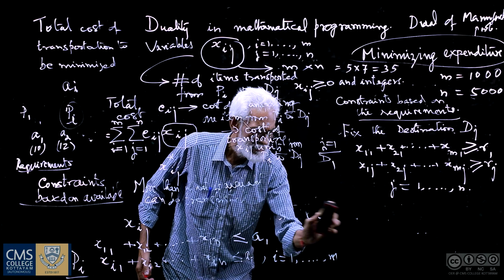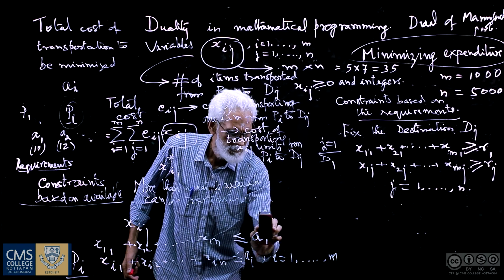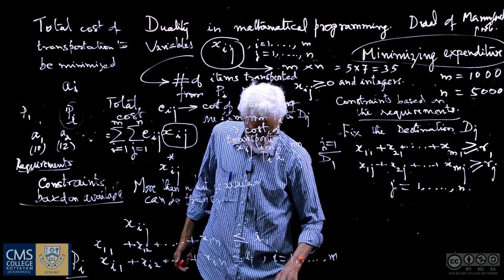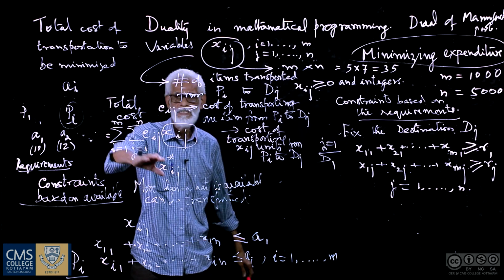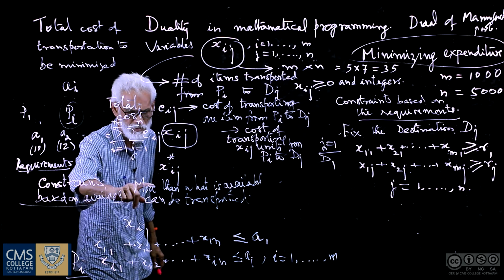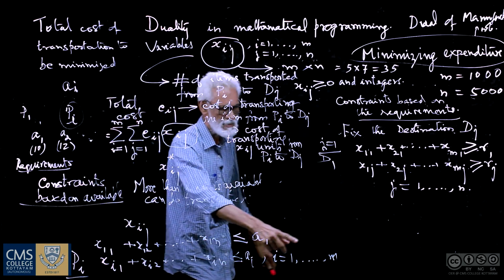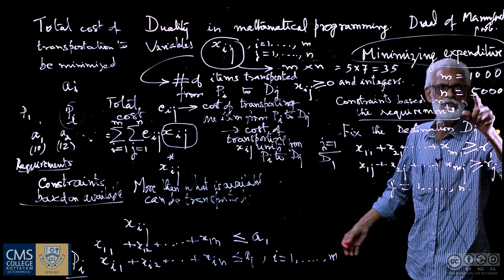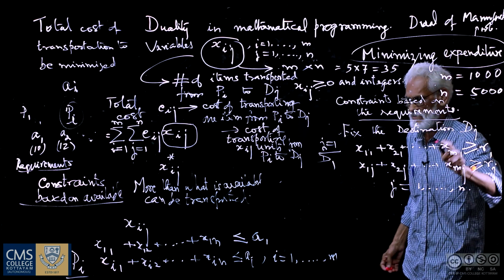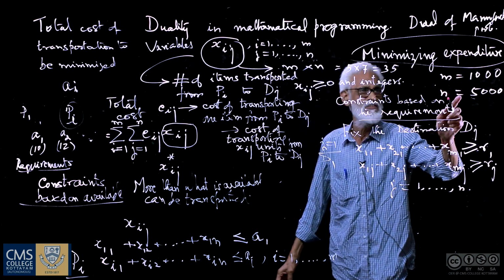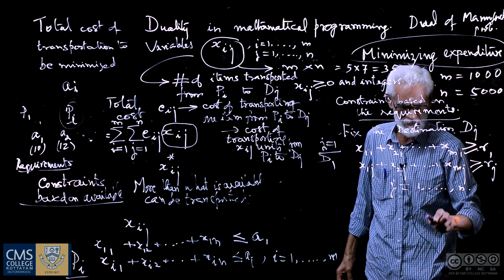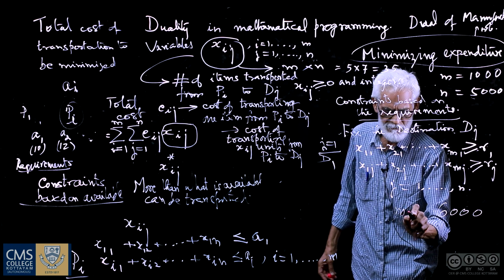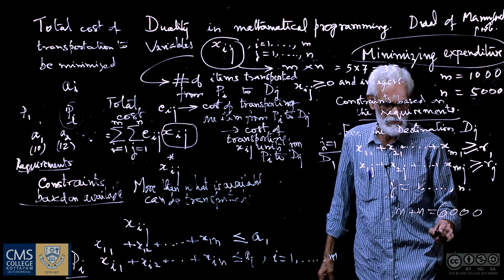Now what is therefore the manufacturer's problem is actually to minimize this one subject to the constraints, m constraints here and n constraints here. Suppose m equal to 1000, n equal to 5000. So the number of constraints will be 1000 plus 5000, which means 6000 constraints, m plus n equal to 6000.